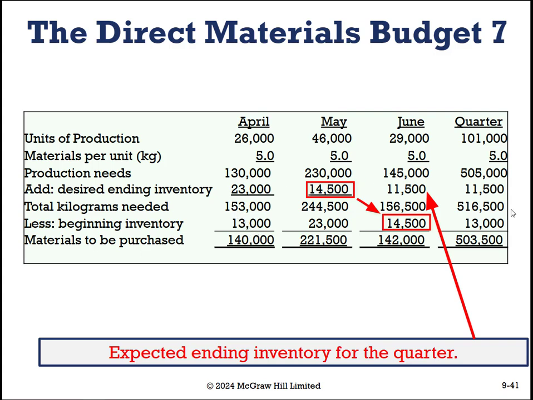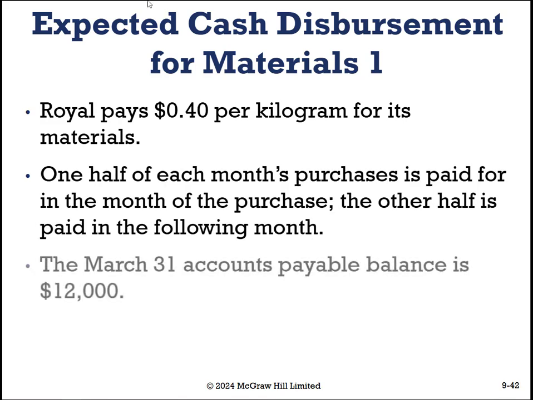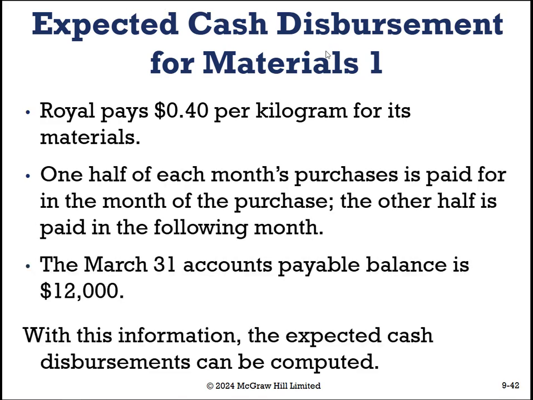So our 13,000 here. So we run through, we need 516,500 kilograms for the quarter minus what we had on hand at the start of the quarter. And that means that we need to purchase 503,500 kilograms for our production this quarter. Okay. So notice how we said materials to be purchased, and this unit is kilograms. That's because we need to now look at how much cash are we going to be disbursing for the materials. Royal pays 40 cents per kilogram for its materials.